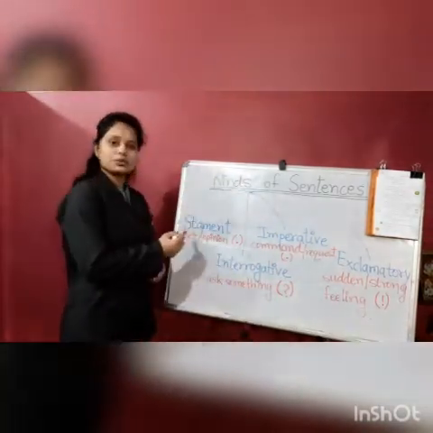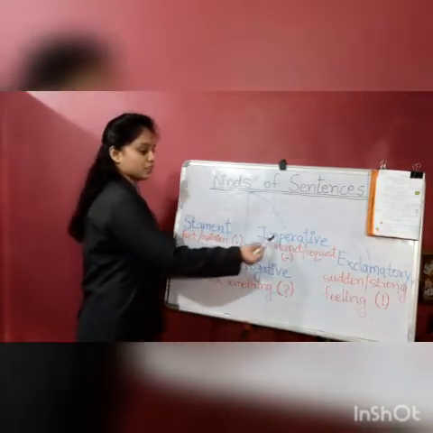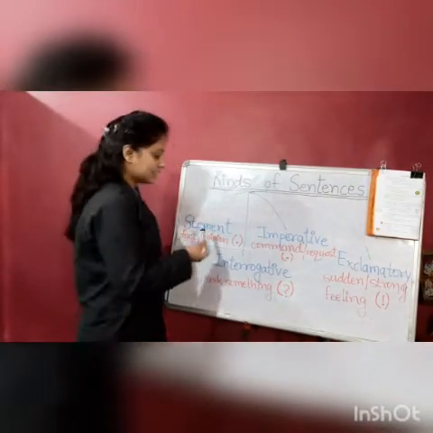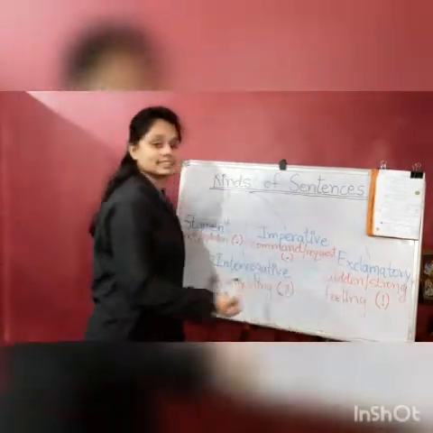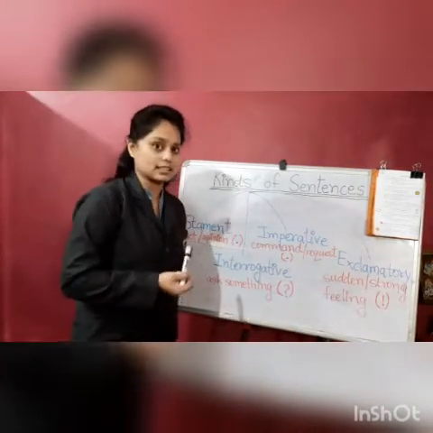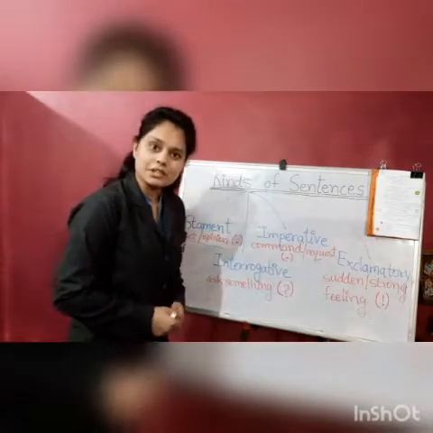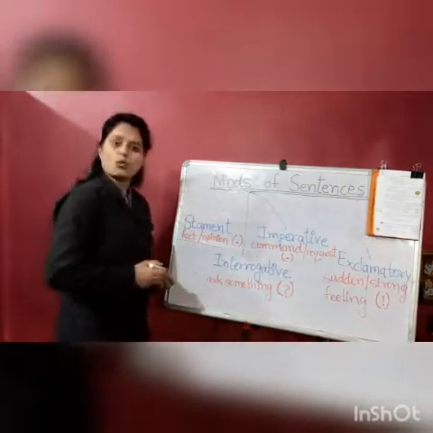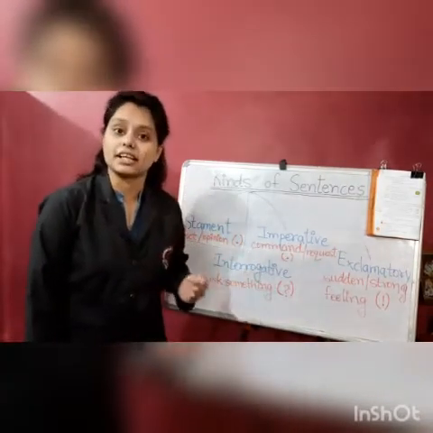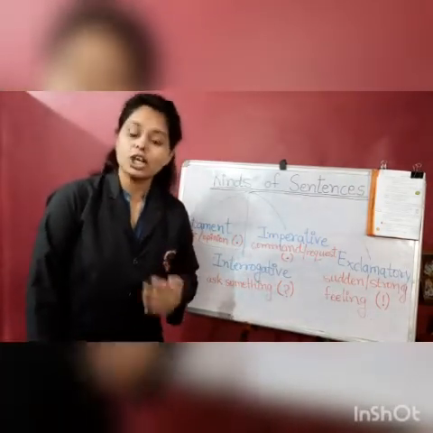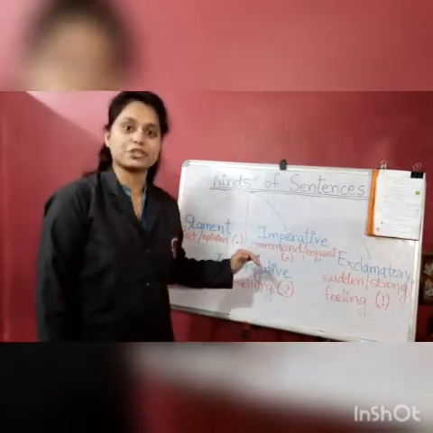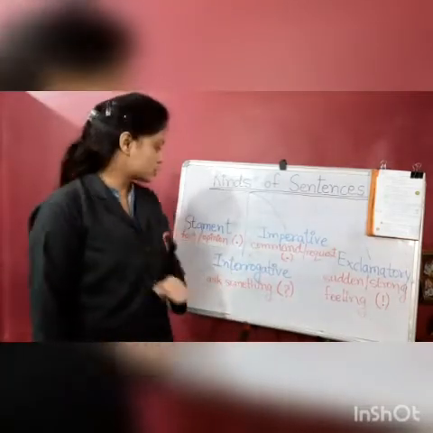Okay. So children, you can see in the blue, I have written the highlighted points which are our kinds of sentences. And in the red is written what these kinds of sentences denote. Okay children, so statement. What does a statement denote? It denotes fact or opinion, and it usually ends with a full stop.